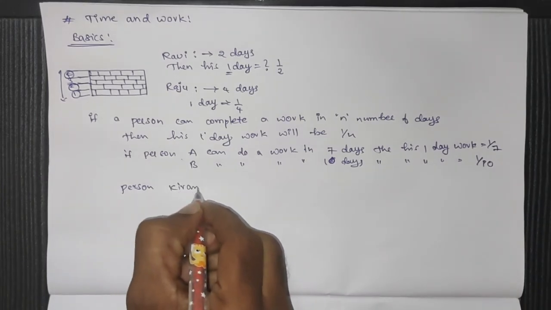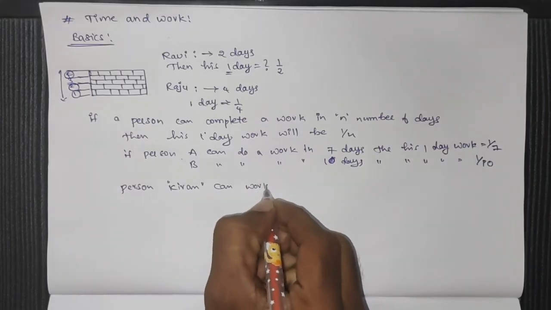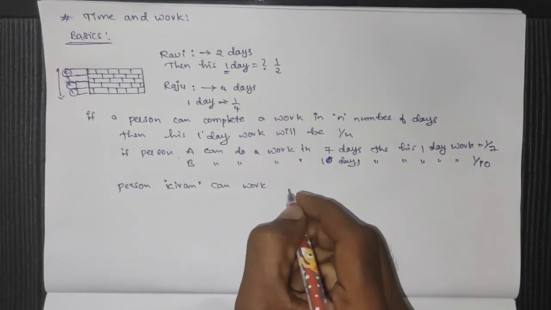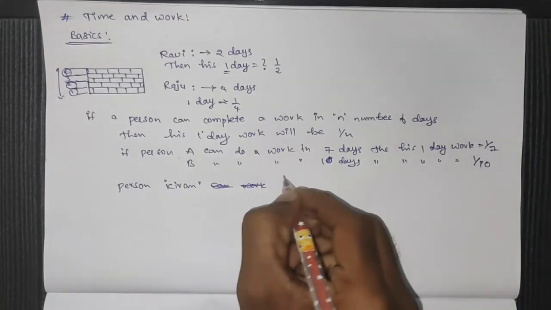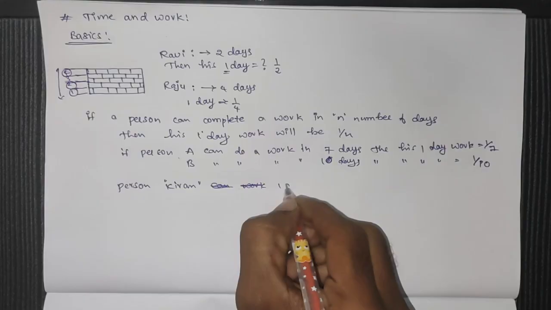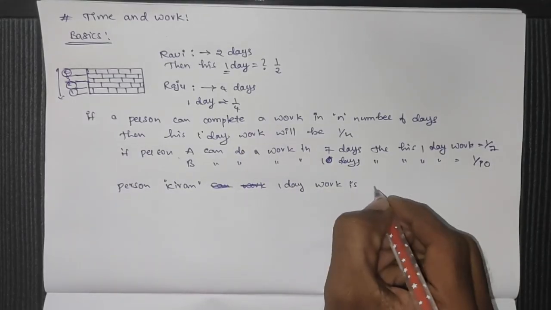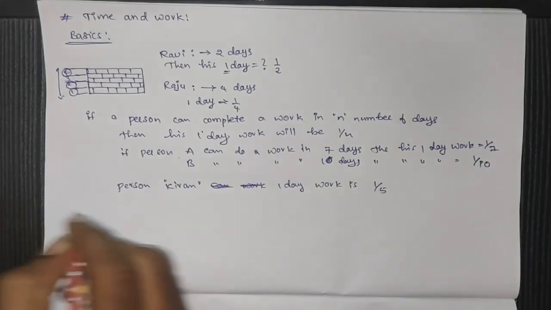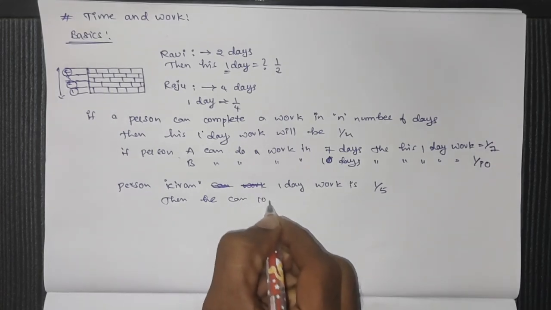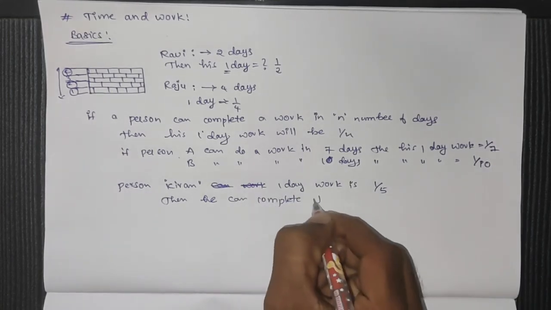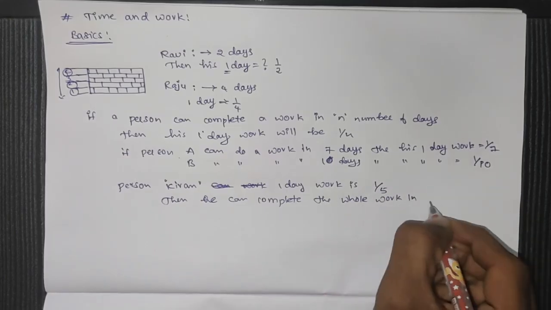If person, let's say Kiran, can work, that means Kiran's 1 day work is 1/5, then he can complete the whole work in 5 days.